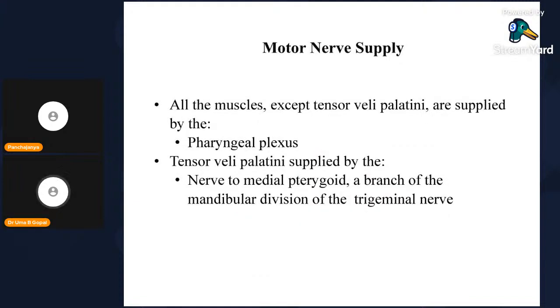Motor nerve supply to all the muscles. You see, there is one more MCQ question here. All the muscles except tensor veli palatini are supplied by the pharyngeal plexus. Tensor veli palatini is supplied by the nerve to medial pterygoid, a branch of the mandibular division of the trigeminal nerve. It is going to supply here.